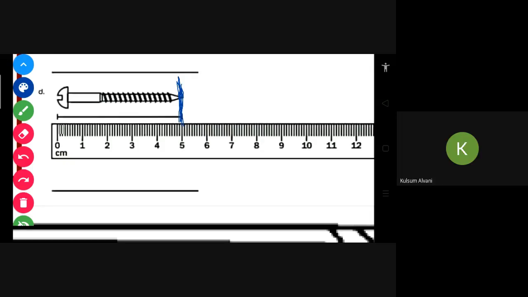Ma'am, I want to say. Yes, Kulsum, say. Yes, ma'am. There is centimeter. But how many? 1 centimeter, 2 centimeter, 3 centimeter. 3 centimeter. Yes.